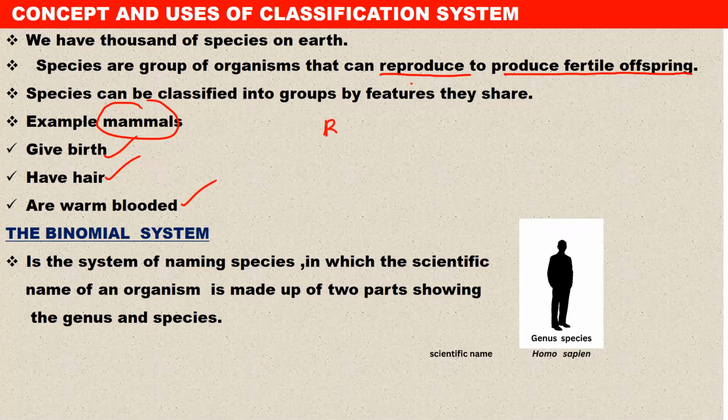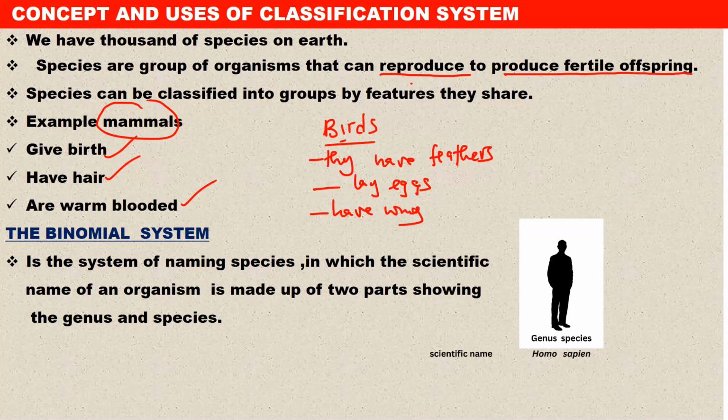Then maybe you can look at birds. Birds can also be classified based on features. For organisms to be classified as birds, they should have certain features, such as feathers. Then they lay eggs, which are hard-shelled. Also, they have wings. Then they have beaks. These are some of the characteristics that birds have that enable us to classify them as birds.